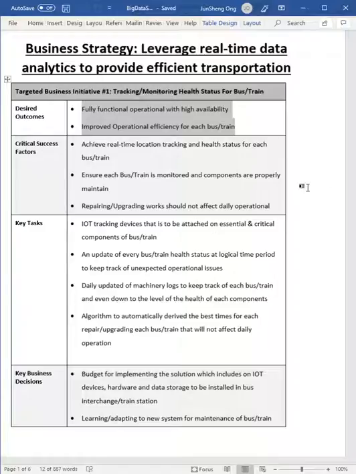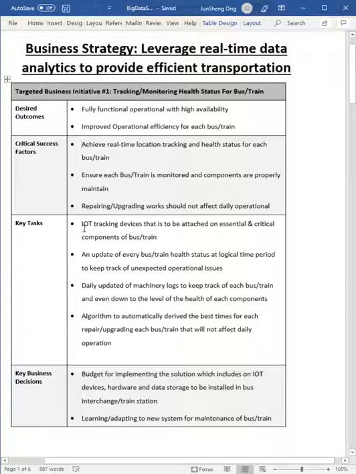Based on the solution, which uses real-time data, we will track the health of each bus and train using IoT. We will track the health status of each machinery and ensure that each bus and train is monitored and properly maintained. Next, because we have the data, we need a way to upgrade and repair these machineries to make sure that this does not affect the daily operations. So what are the key tasks that we are supposed to do?